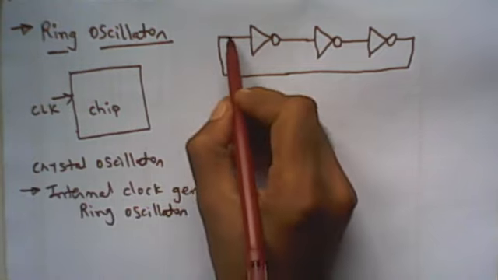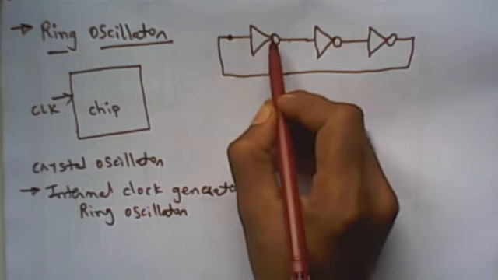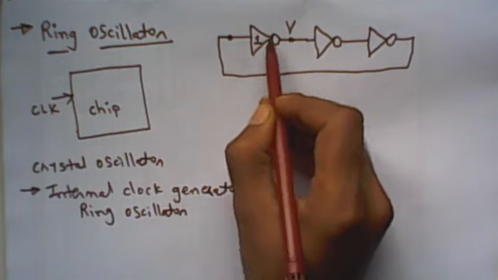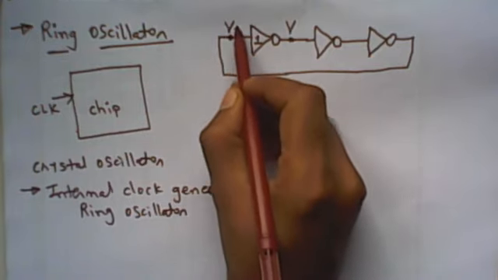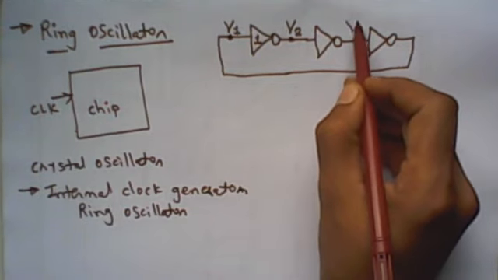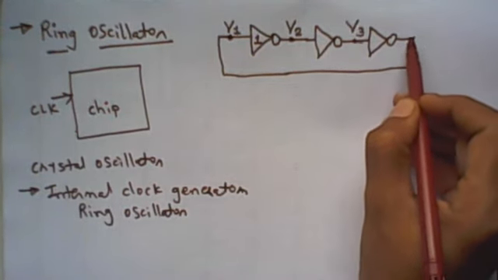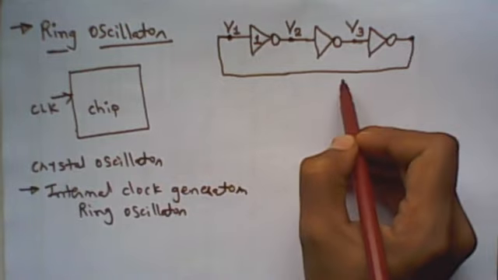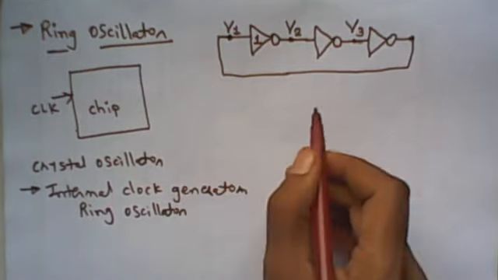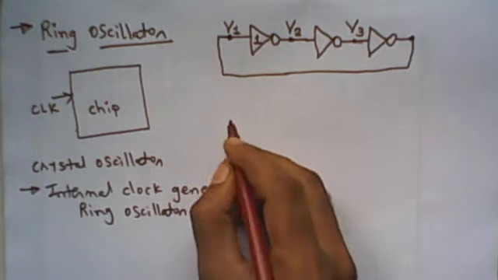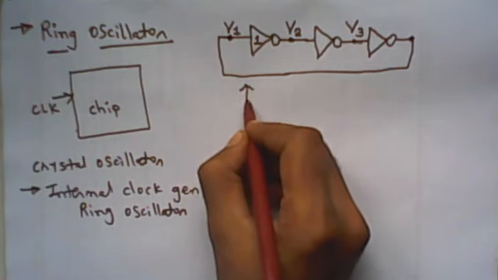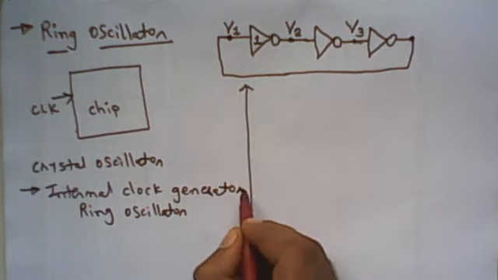Let's say this is the input of the first inverter, and this is the output of the first inverter. Let me call the input of the first inverter V1, the input of the second inverter V2, the input of the third inverter V3, and the output of the third inverter is given to the input of the first inverter, right? So this works as an oscillator. How does it work as an oscillator? Let's see. Suppose there are no stable states, right?